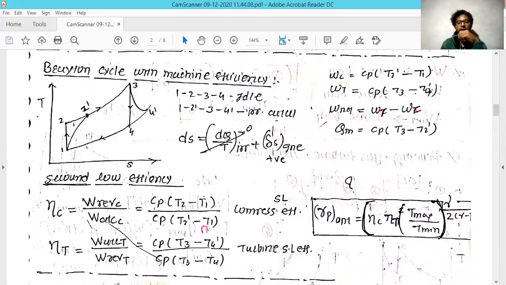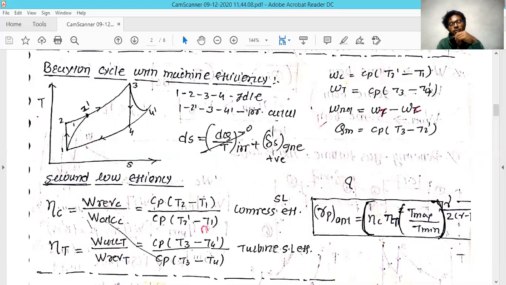If you want to find the work in the ideal condition, the work of the compressor is Cp times (T2 minus T1). But in actual condition, the work input to the compressor is Cp in bracket (T2 dash minus T1). This is the ideal, and this is the actual condition of the work input to the compressor.